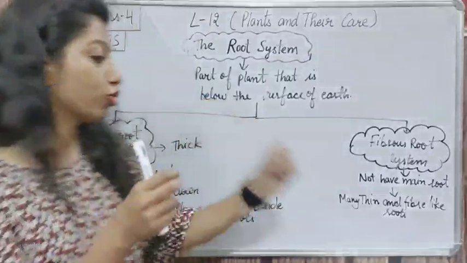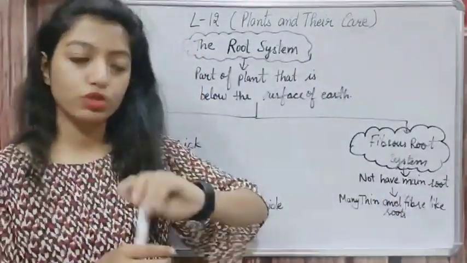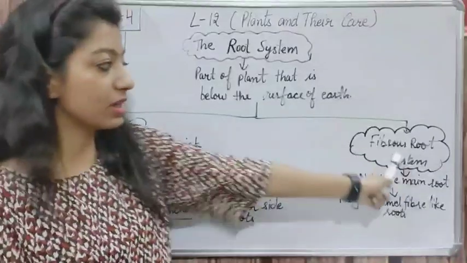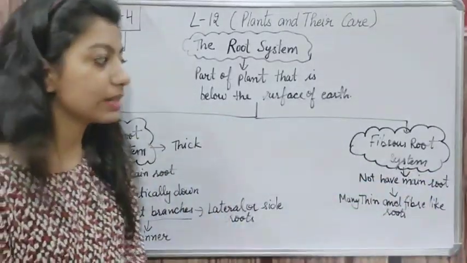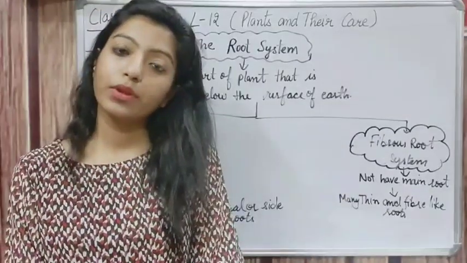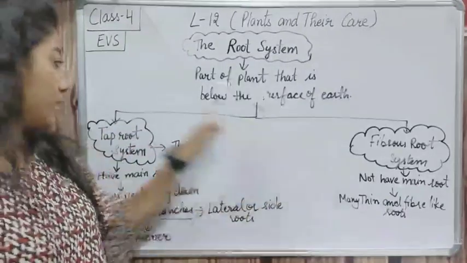Okay, and those roots are very thin. So its name is fibrous root. So these plants are known as fibrous root. Okay. So it was about the fibrous root system. It was about the taproot system.